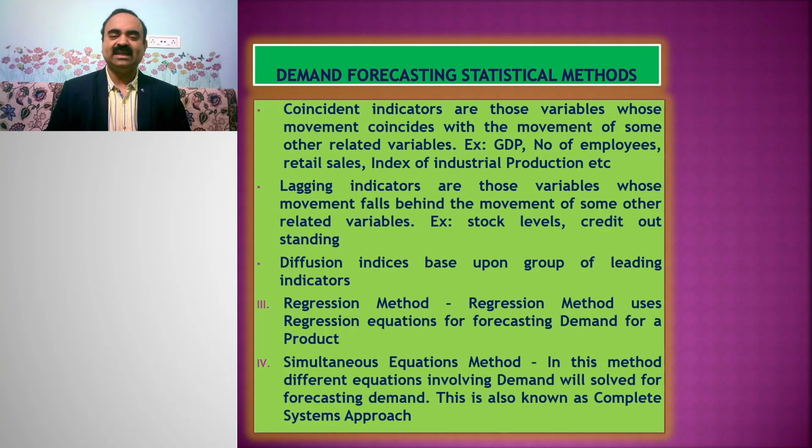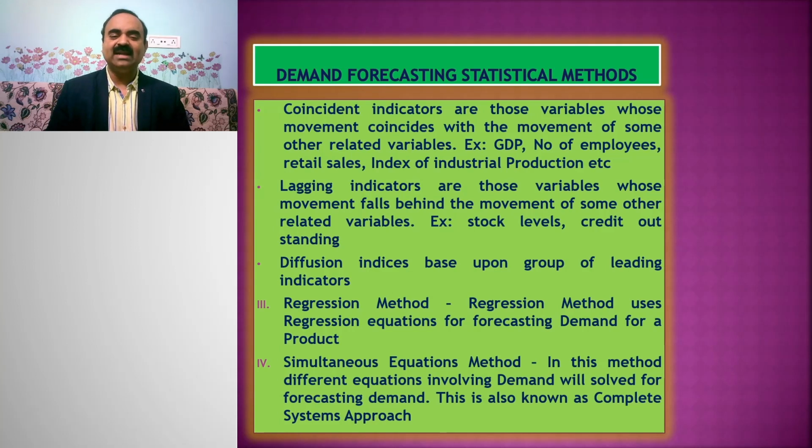Examples are GDP, number of employees, retail sales, index of industrial production. Lagging indicators are those variables whose movement falls behind the movement of other related variables.